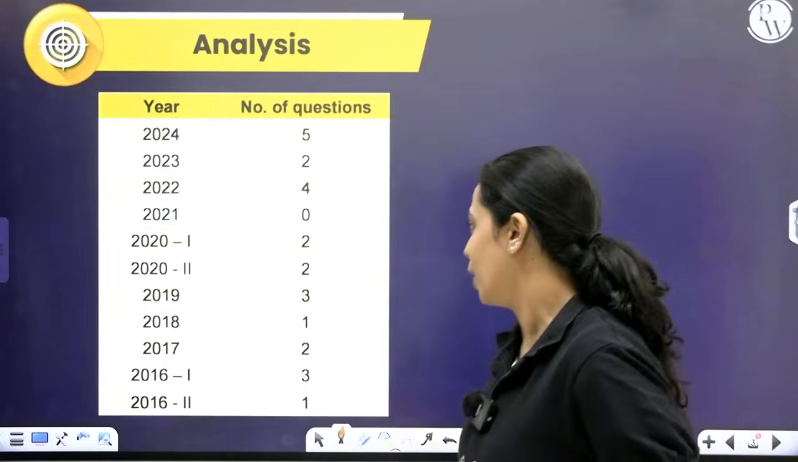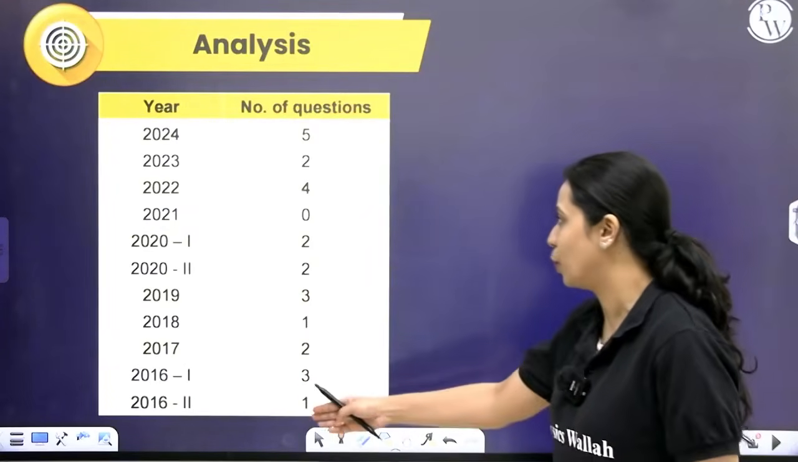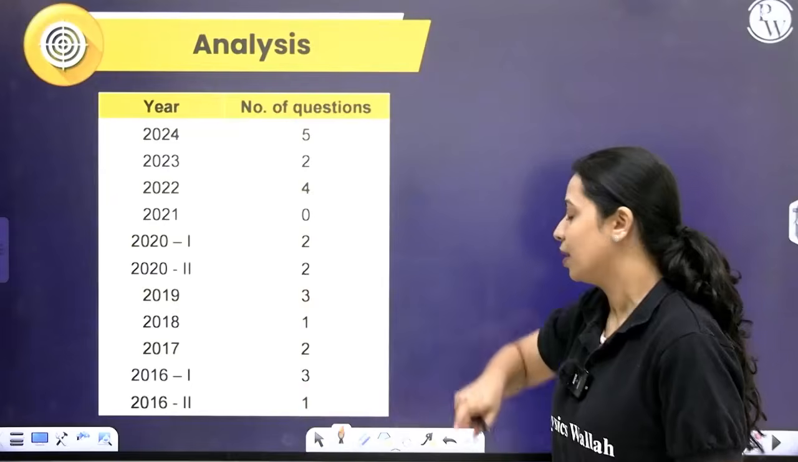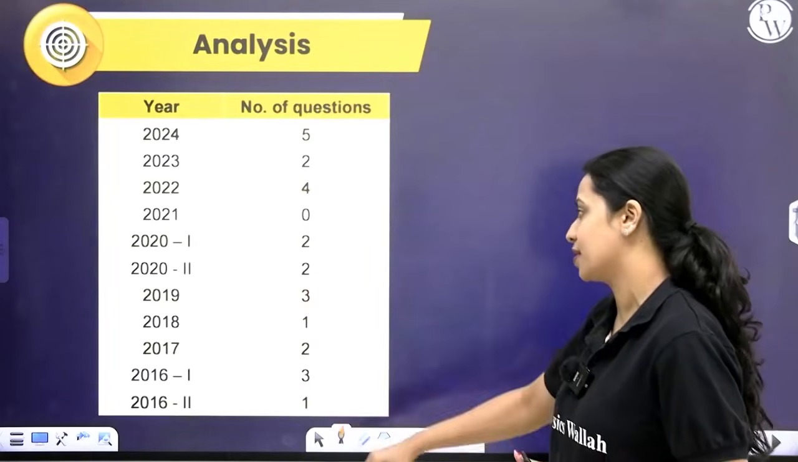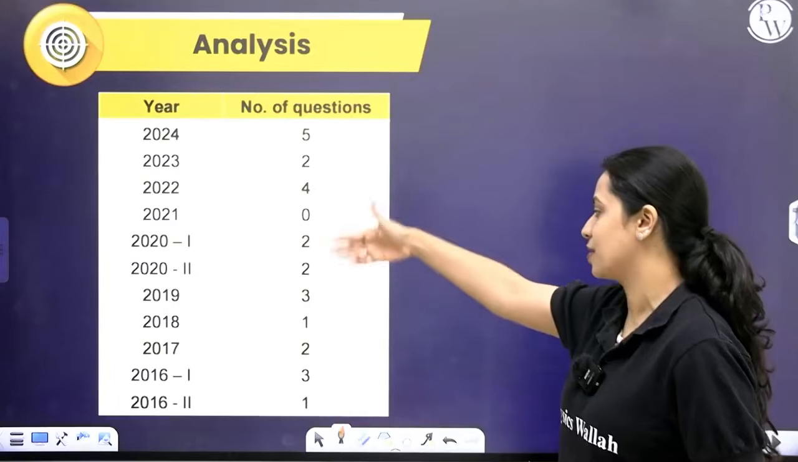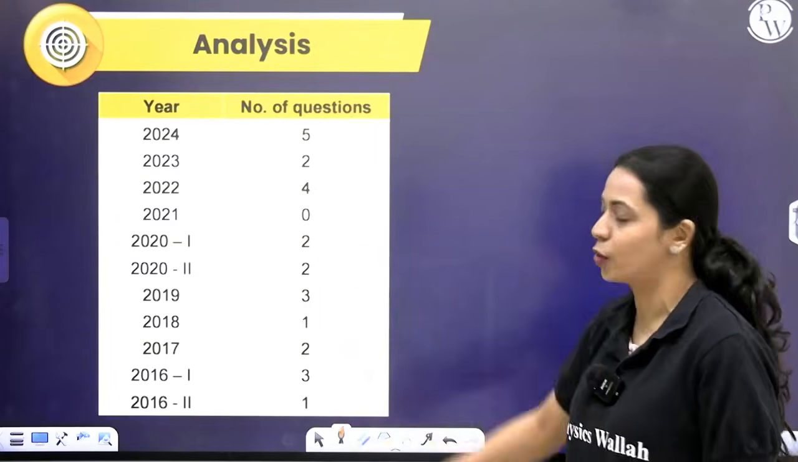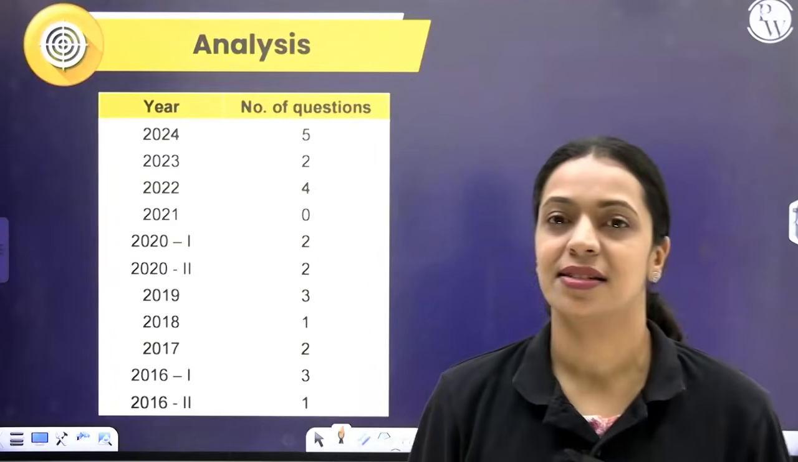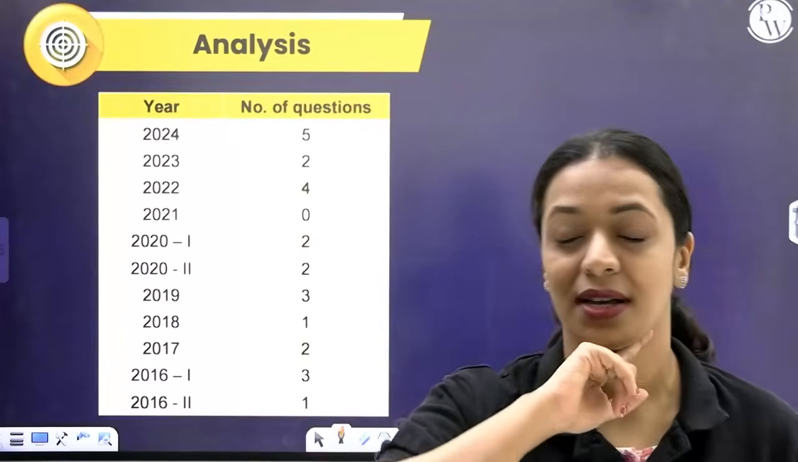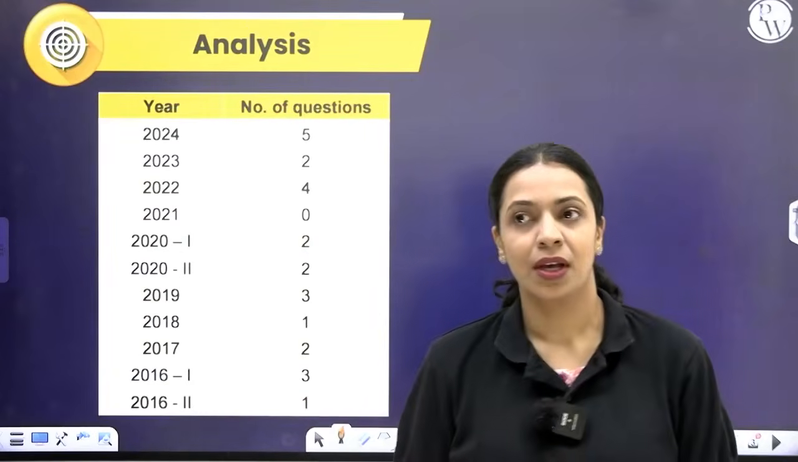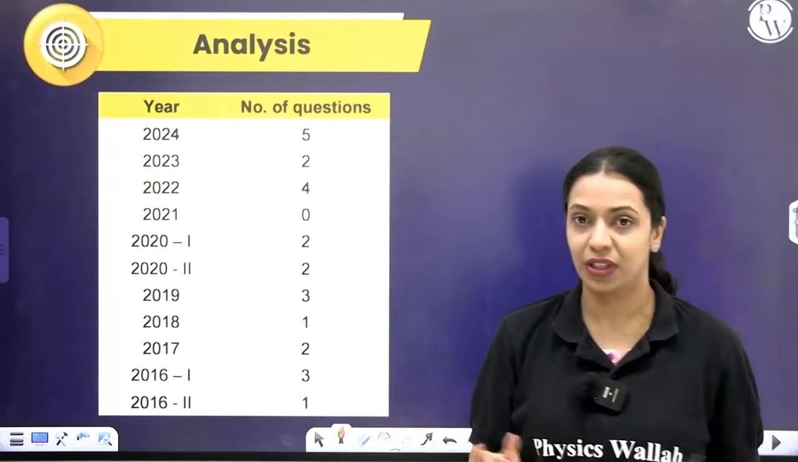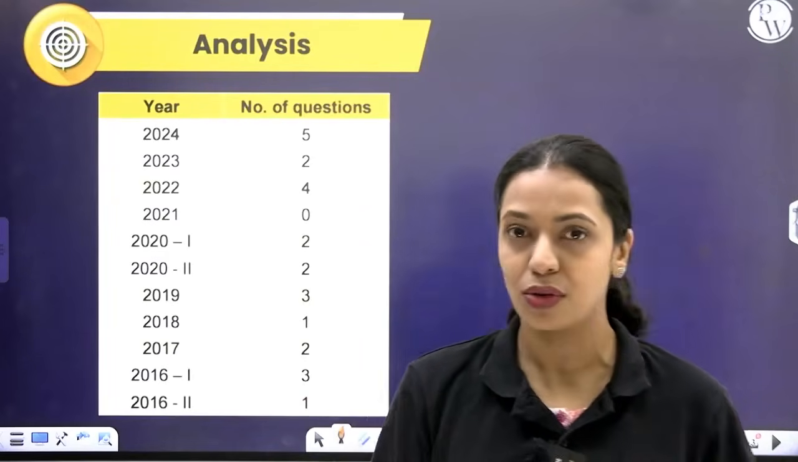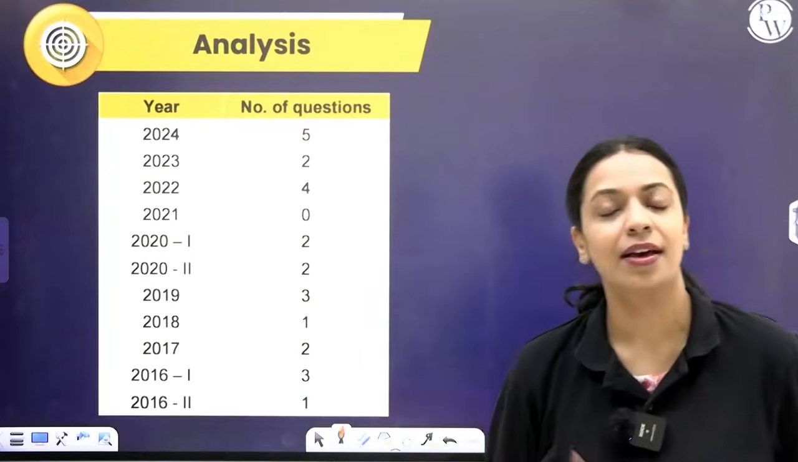So you can see how the range varies between 1 and 5. There have been many years where just one question has been asked, and a couple of years 2 questions have been asked. There are years where 3 questions and 4 questions have been asked. In the last year, there were 5 questions that were asked from this chapter. So looking at the number of questions that have appeared over the last few years, you can expect around 2 to 3 questions, in my opinion, from this chapter.